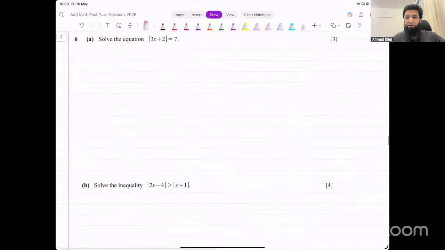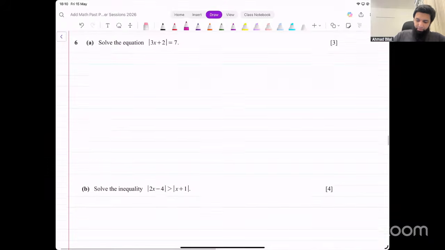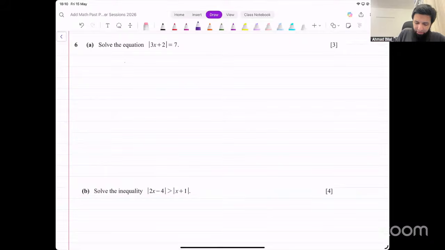Chalo, let's look at the next one. Solve this equation. It's a modulus equation. How do we solve this modulus equation? There are two methods of doing this generally. We can use the squaring both sides method or remove the modulus sign, put plus minus in place of that. I prefer the plus minus method. That makes things quicker. So plus minus into 3x plus 2, that equals 7.